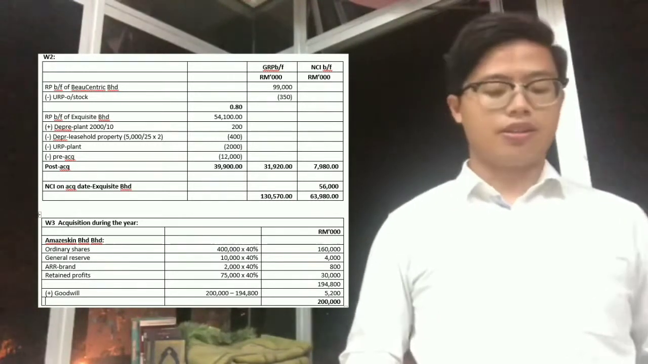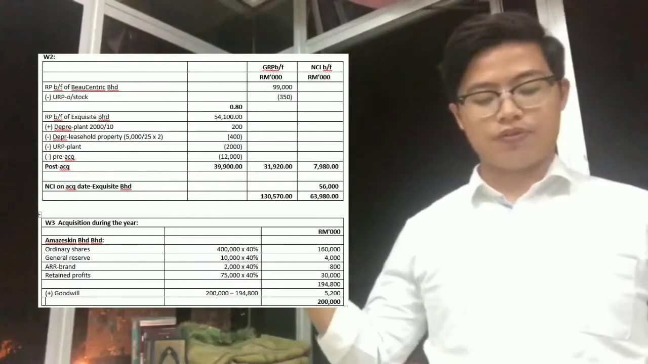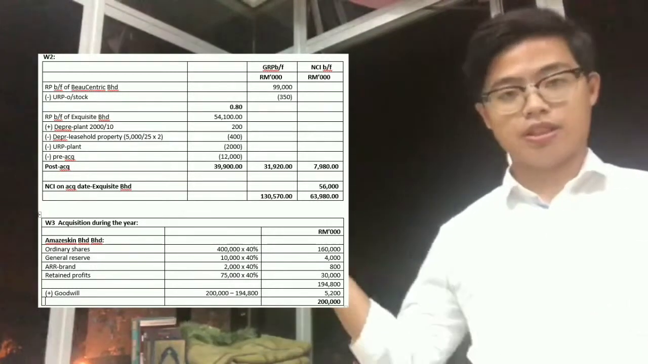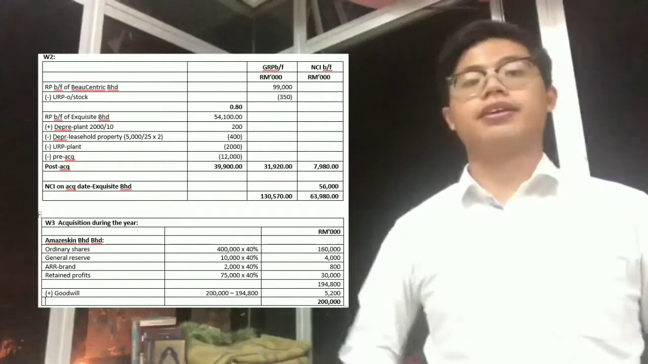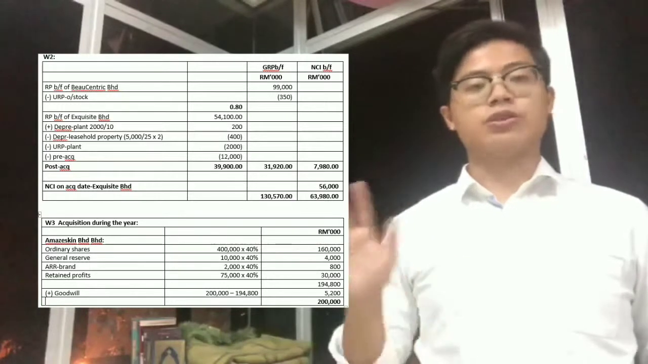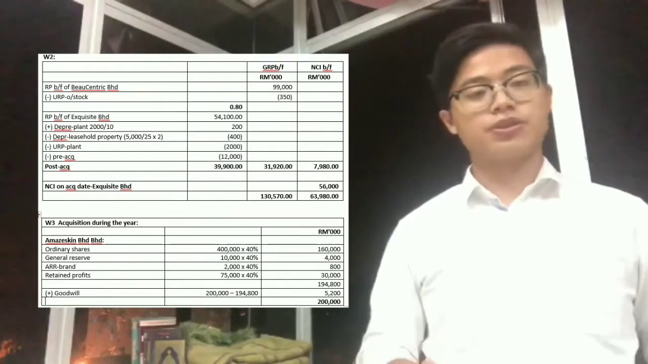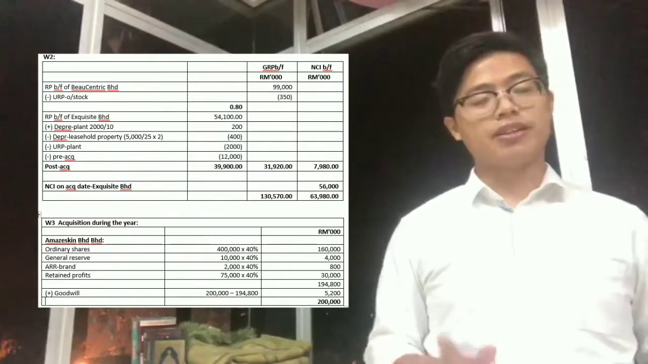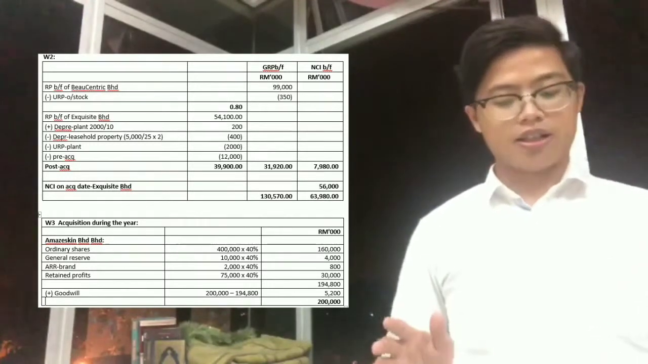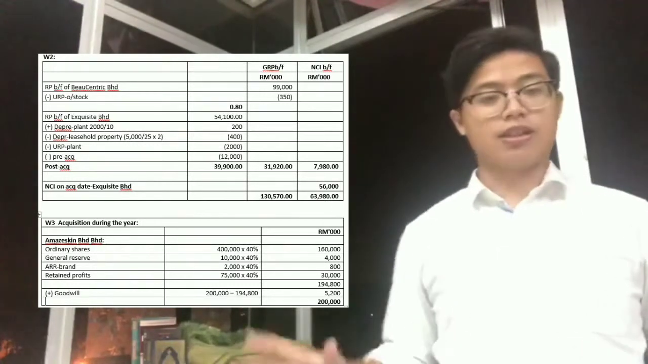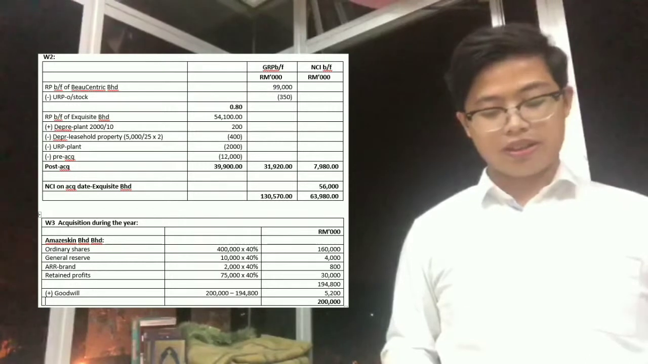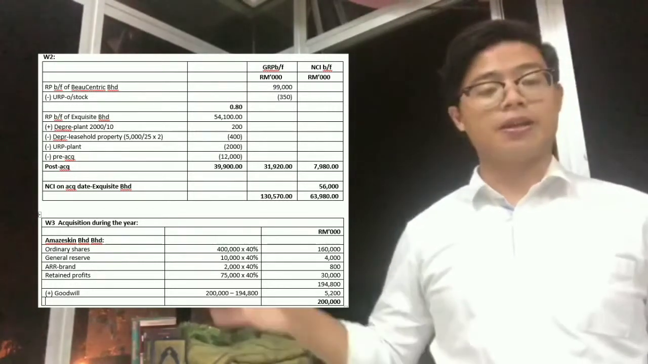Okay, after you have less 54,100,000, you add and less all of this, you will get an amount of 39,900,000 ringgit, whereby you will have to split it into two for group and also NCI. So since Biocentric Berhad owns 80% of ordinary shares of Exquisite Berhad, it's 39,900,000 ringgit times 80%, which equals 31,920,000 ringgit. You will put it in the group column, and for the other 20%, you will have to put it in the NCI column, which amounts to